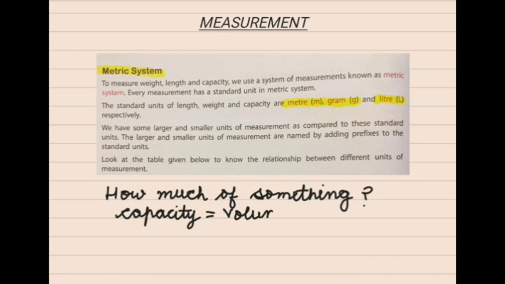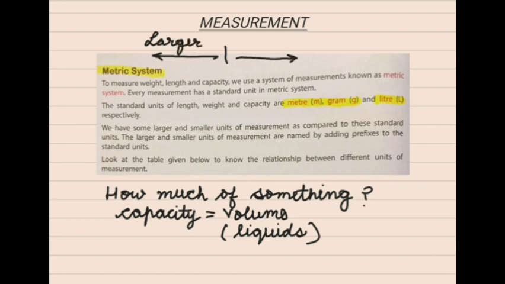When we talk about the volume of something, we generally know that for liquids like water, or milk, we see the volume. So here capacity means volume. We have some larger and smaller units of measurement as compared to these standard units. Means we have one standard unit, and on one side we have larger units than this standard unit, and on the other side we have smaller units as compared to it.